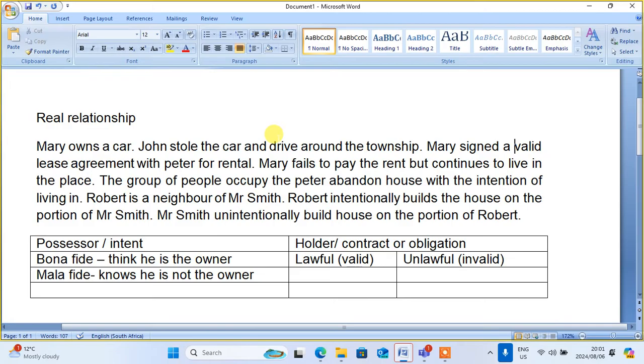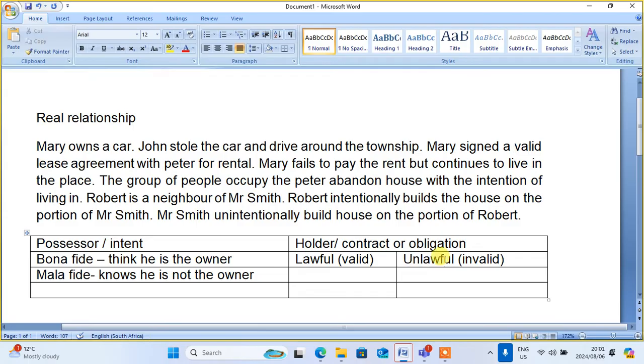As I have said to you, a bona fide possessor thinks he is the owner, whereas he's not. And a malafide possessor knows that he's not the owner, but takes that thing as if he is the owner. And I told you that the holder can be lawful or unlawful. You can be a lawful holder if the agreement is valid.